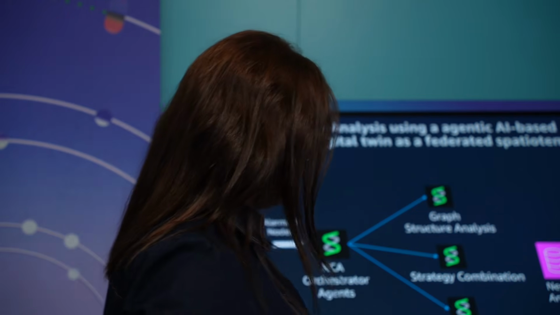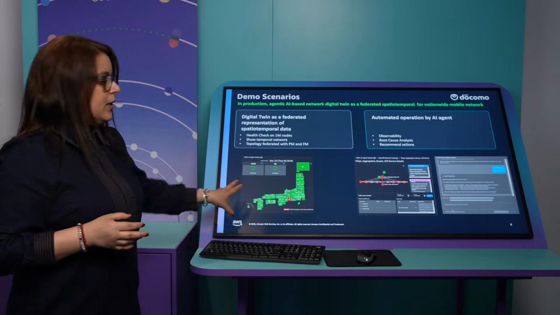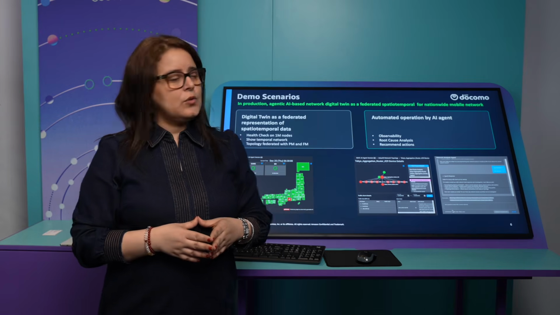This will materialize into this UI where the DOCOMO team are accessing the full topology of the network, the full combination of topology with telemetry and with alarms, and they can easily pinpoint where the problem is happening thanks to the agents that are deployed. The agents are deployed with Agent Core and developed with Strands Agents. All of this for the full territory of Japan. That's the first worldwide customer going at scale with Agent Core.